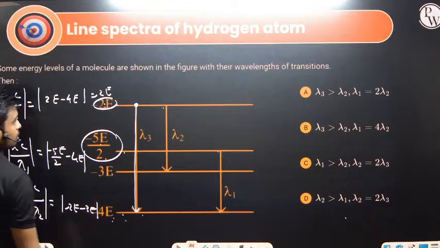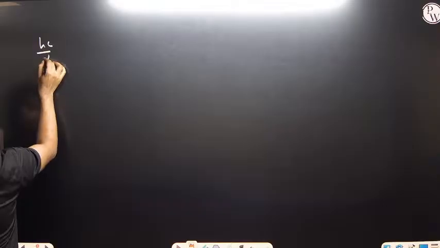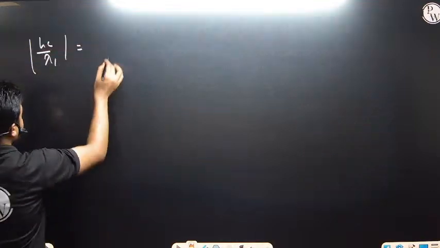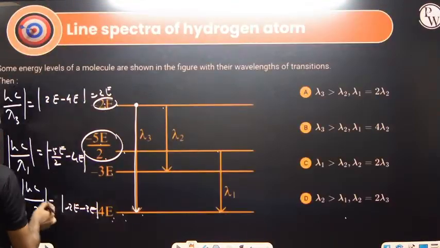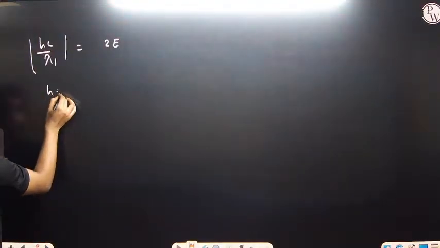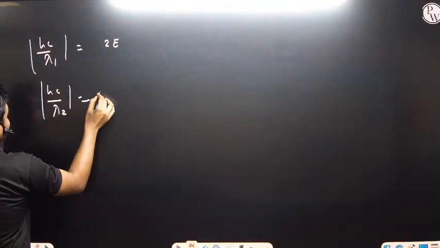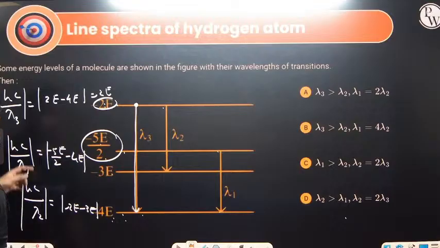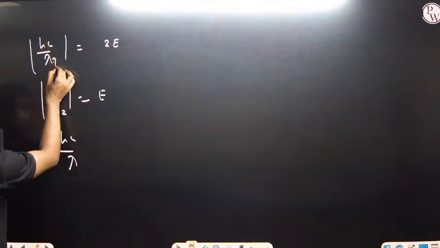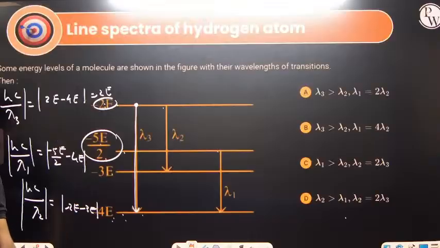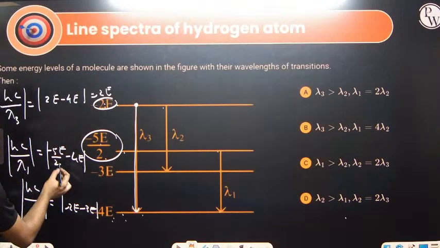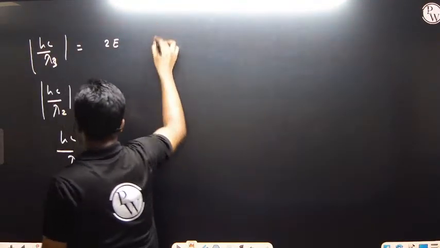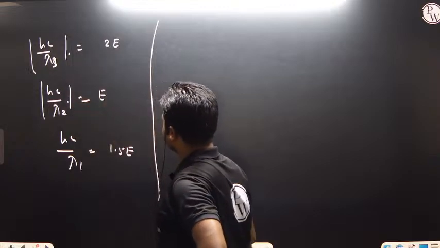So from here we are getting a certain relation. Hc by lambda 1, if I take the mod of this, we are getting 2E. Next, Hc by lambda 2, we are getting E. Next, Hc by lambda 3, sorry, this is lambda 3 and this one is lambda 1. What are we getting? This relation, 2.5, this is 4, this is 1.5E.